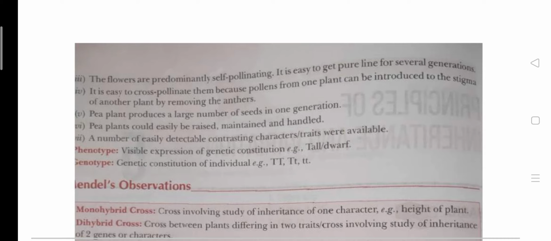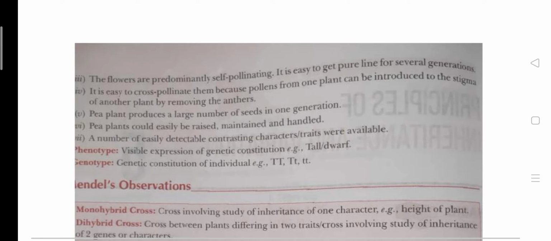Fourth, it is easy to cross pollinate them, because pollen from one plant can be introduced to the stigma of another plant by removing the anther. During cross pollination, scientists cut the male part from the bisexual flower. If we cut the male part, the anther, before its maturity, then the flower becomes a female flower.